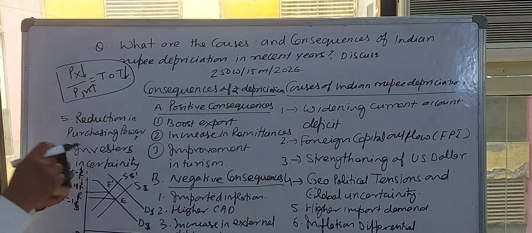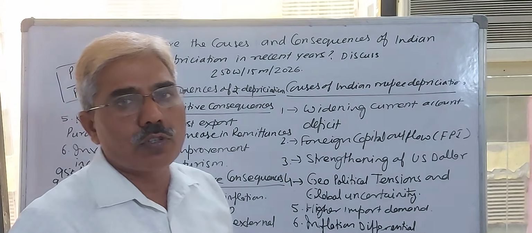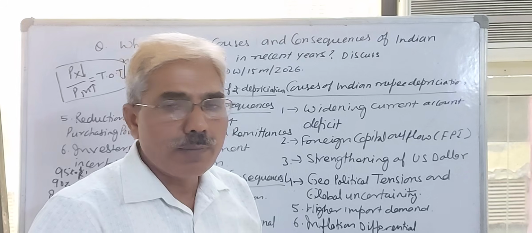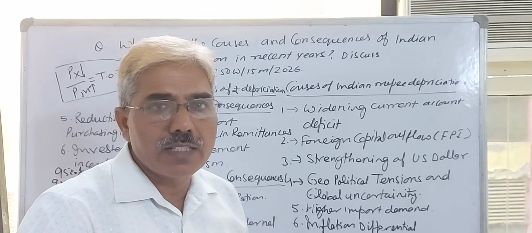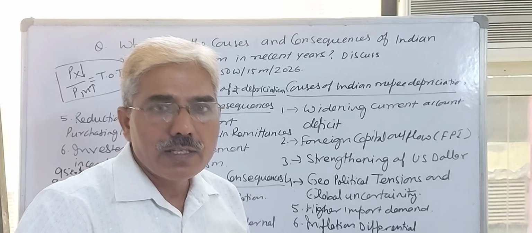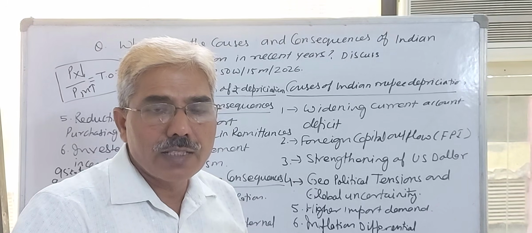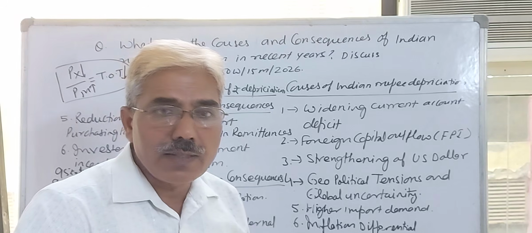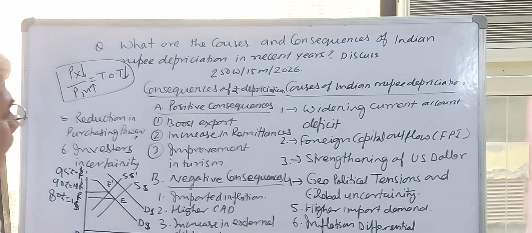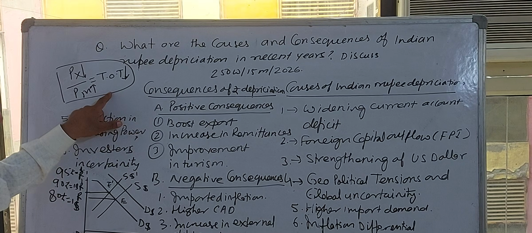Means we are exporting more goods for the import of fewer goods. Suppose before depreciation we were importing one jeans by exporting one shirt, but now we have to export more to import one jeans from America, that is known as adverse terms of trade.